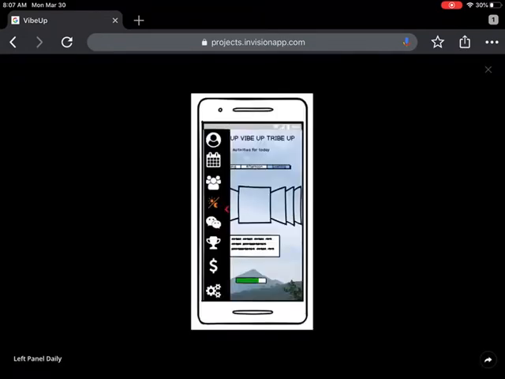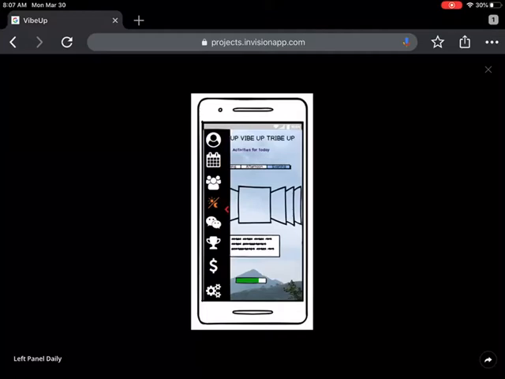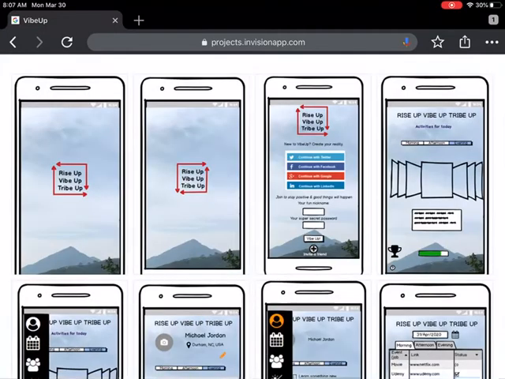So now, when you come in, you've got a couple of different options. You can look at your calendar. You can look at the people that you're connected with, messages that might have come in. A reminder that the real purpose of VibeUp is for people to be able to stay connected. You can look at trophies, things that you're starting to work with, and potentially some of the financial rewards that might be coming along with the app.